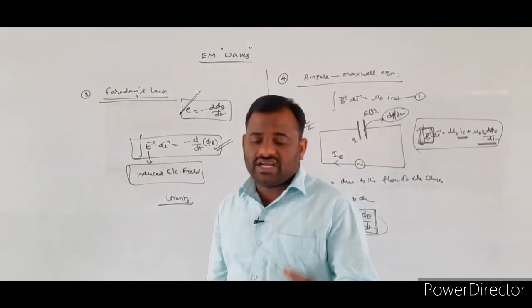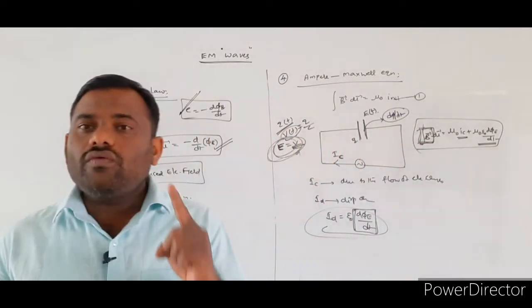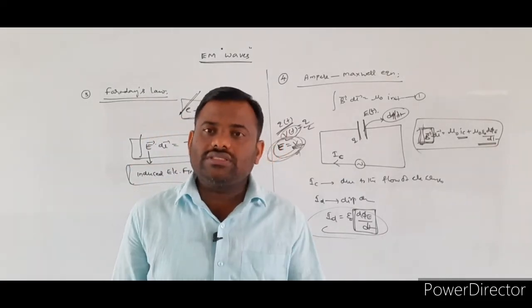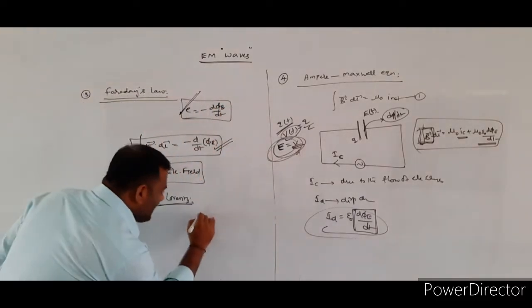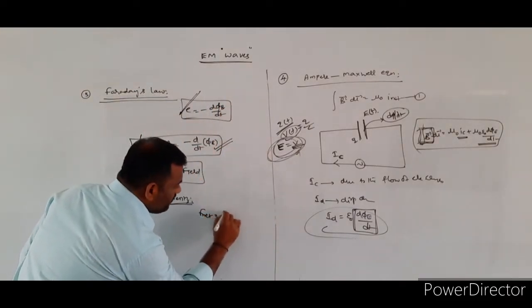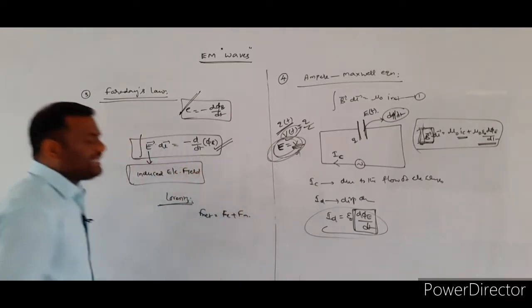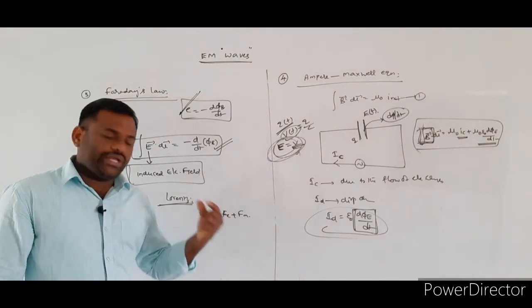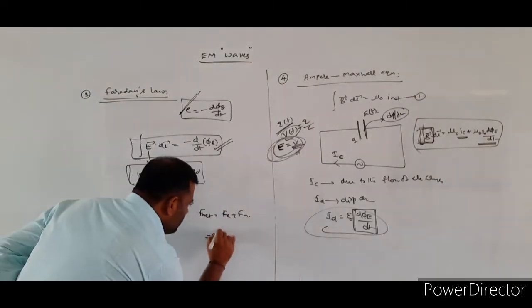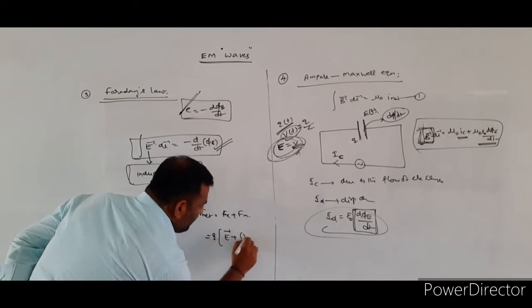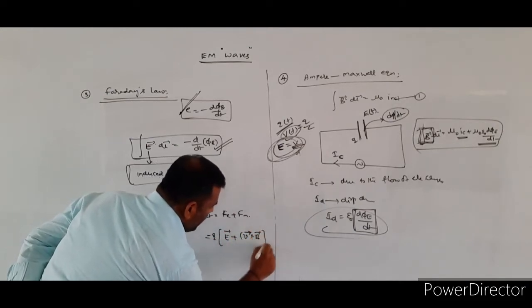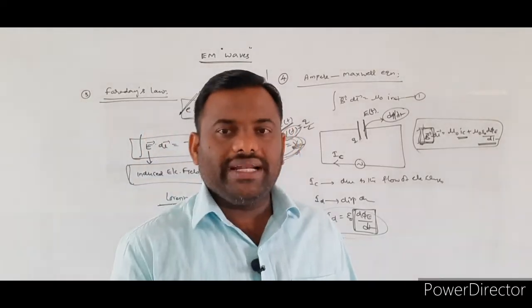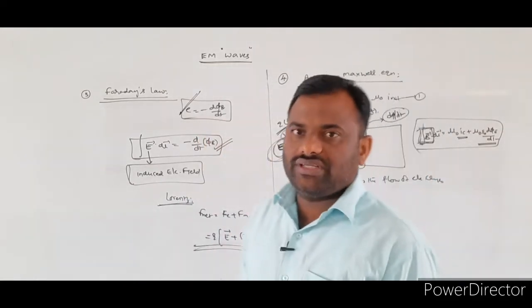Whenever we consider moving charges, the forces due to the electric field as well as the magnetic field act simultaneously, so the net force acting on the charged particle, due to the electric field as well as the magnetic field, we call the Lorentz force. The equation for the Lorentz force is given by q into (E bar plus V bar cross B bar). So this is the expression for the Lorentz force, and this is the complete information about Maxwell's equations.